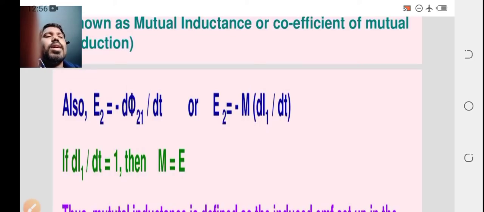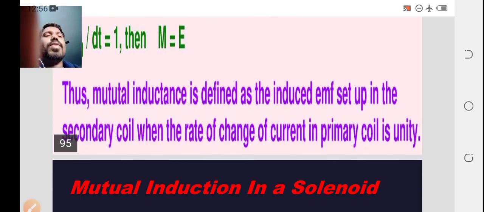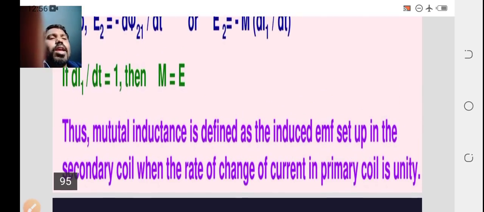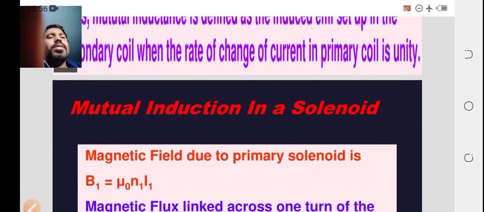I is what? I is nothing but again dI1 by dt. If dI1 by dt, the derivative, goes to 1, then M equal to E. That means mutual inductance is defined as the induced EMF set up in the secondary coil when the rate of change of the current in the primary coil is unity. So if you are changing the current in the primary coil, the induced EMF is set up in the secondary coil.